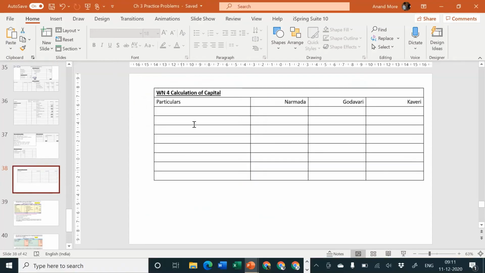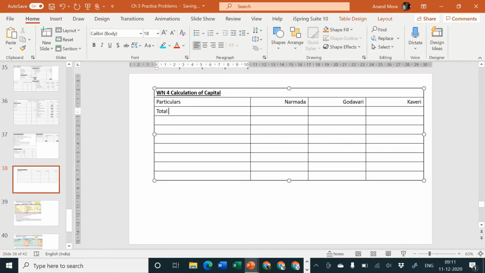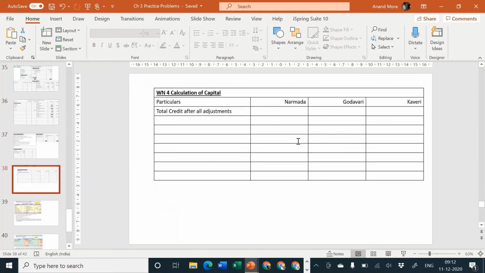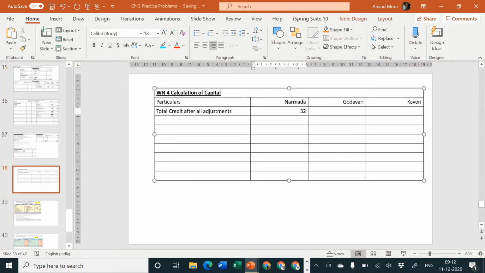Here I'll specify total credit after all adjustments. What is the total credit after all adjustments? 28,000 plus 2,400 plus 1,728, that goes to 32,128. So I'll write here 32,128.